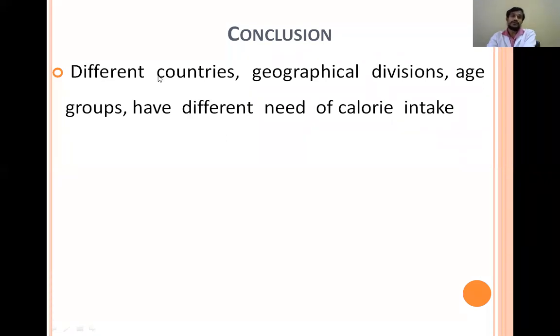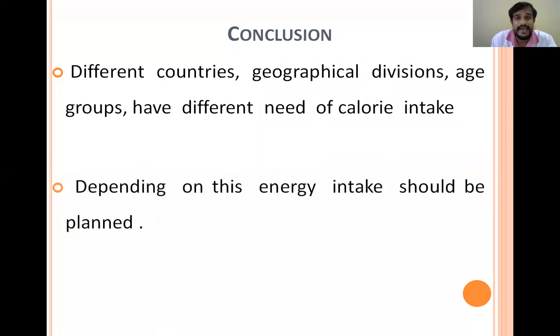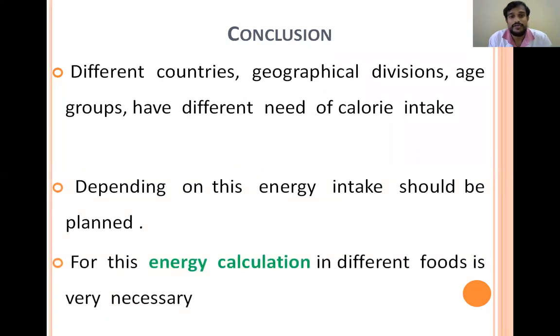So the overall conclusion is that different countries, geographical divisions and age groups will have different needs of calorie intake. So depending upon this, energy intake should be planned. For this, energy calculation is needed in different food items. Okay. So that's why we calculate the energy by using calorie weight.